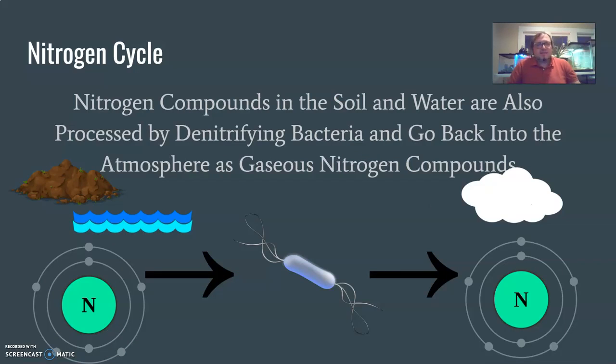Nitrogen compounds in the soil and water are also processed by denitrifying bacteria and go back into the atmosphere as gaseous nitrogen compounds. So again, we've got our nitrogen that's been in one of our two pathways here, either soil or water. This is a different type of bacteria, even though I use the same symbol for it. So just like there are fixing bacteria, this is denitrifying bacteria. This is what's helping us to get nitrogen that goes back into the atmosphere. So again, in order for that to go into a full cycle, some of it does have to go back